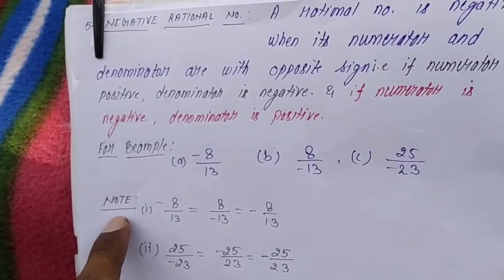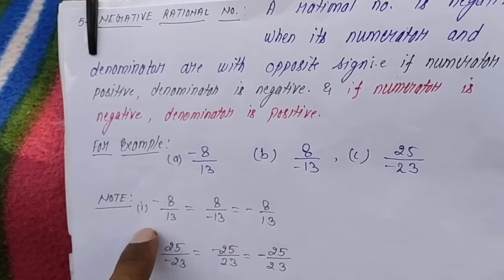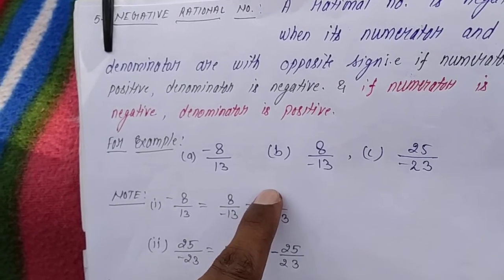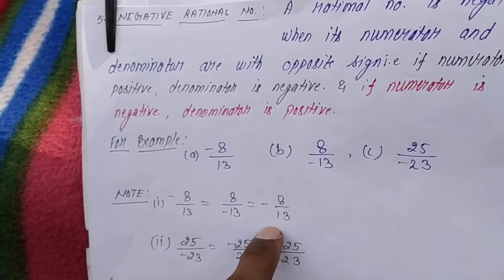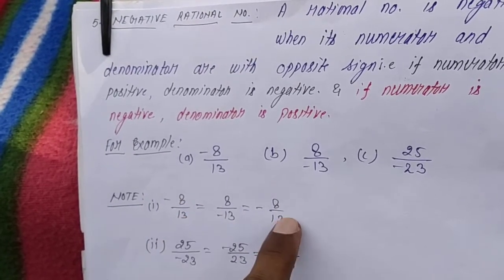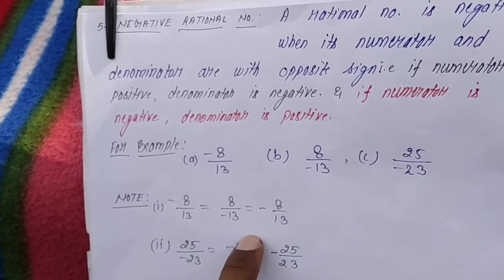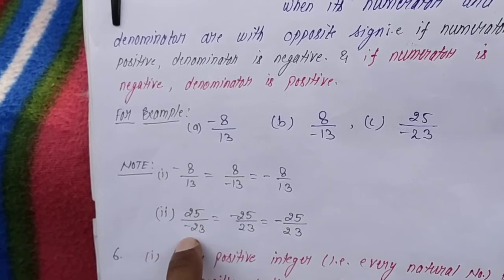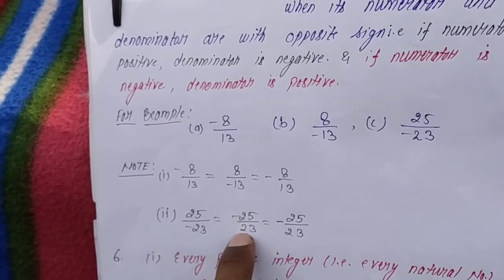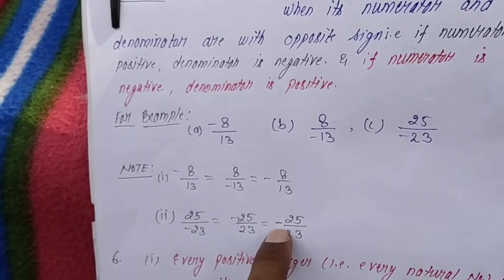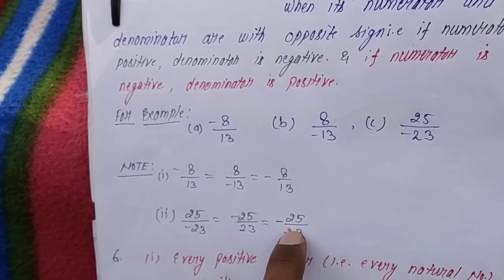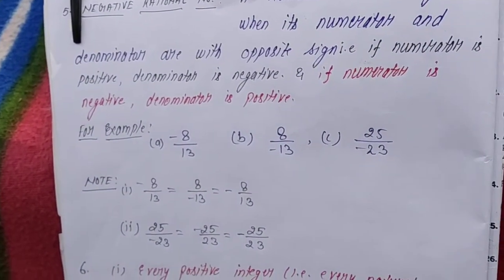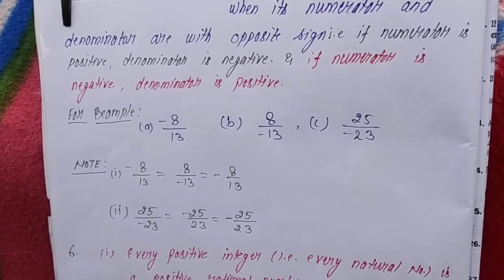Now keep this in mind, because these all are equal. Minus 8 by 13 is equal to 8 upon minus 13, which is equal to minus of 8 by 13. These all three can be written like this, and there is no difference in that. All are the same. In the same manner, 25 upon minus 23 is equal to minus 25 upon 23, which is equal to minus of 25 upon 23. I hope it is clear how to write the fraction in the negative form.